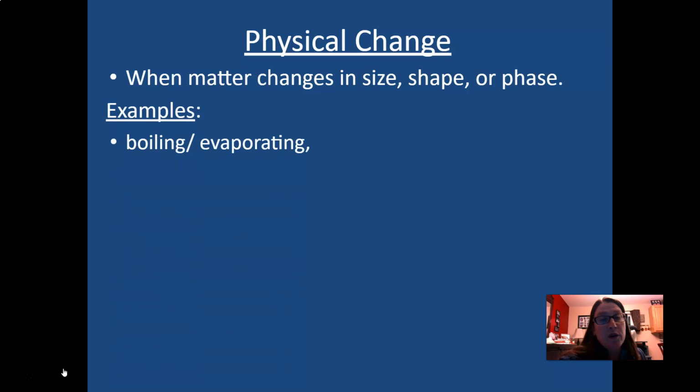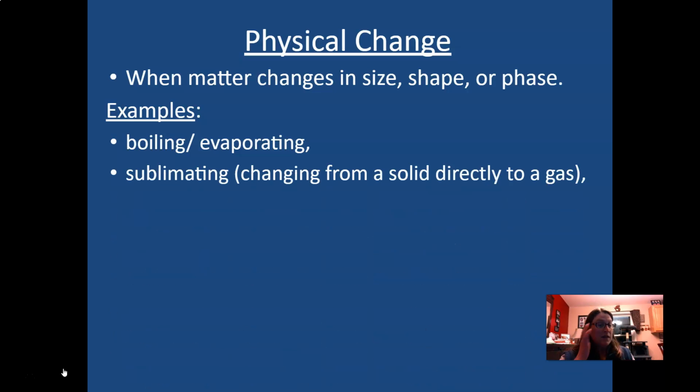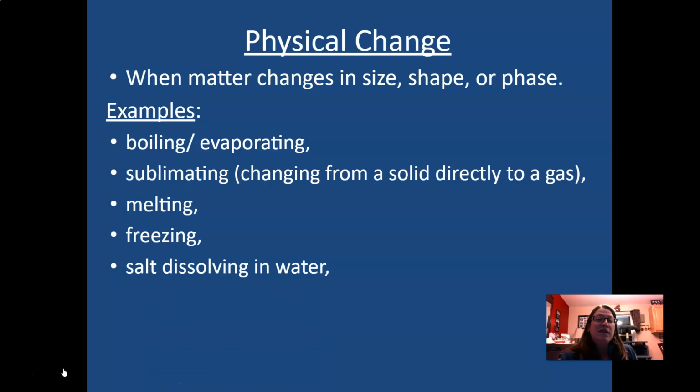For instance, if you were to boil water, it's still water even though it is changing into its gaseous form. It's evaporating. If you sublimate, that's when you have a solid substance that changes directly into its gaseous phase without hitting that liquid phase in the middle. Okay, so sublimation is a physical change. When something melts or freezes, it's still the same substance. So that's a physical change. Nothing has changed about its normal chemical makeup. Salt dissolving in water, it's still salt, it's just spread out through and within the water.